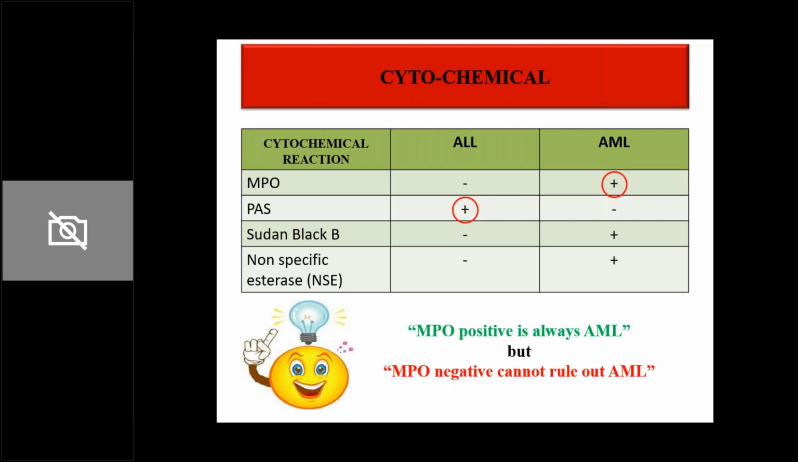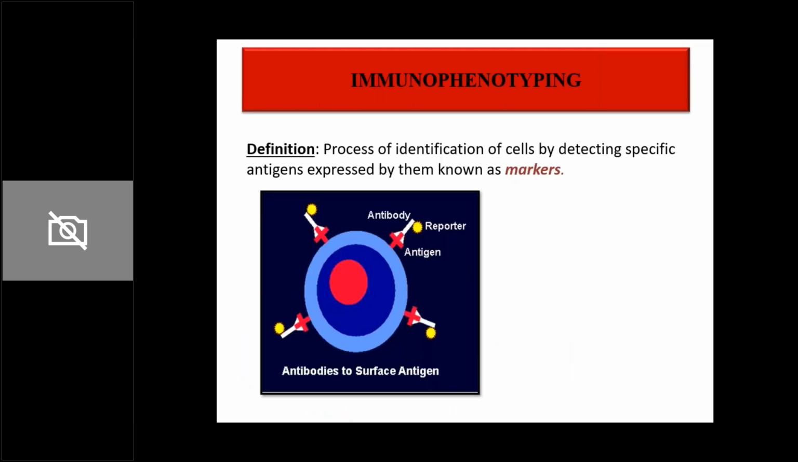This is something you should remember. Just like Auer rods. If Auer rods are present, it is definitely AML. If MPO is positive, it is definitely AML. But if it is negative, it can be either. Now, the third thing that you do on the bone marrow aspirate is immunophenotyping. So you collect the bone marrow aspirate in an EDTA tube. Okay, EDTA tube is the same tube in which you collect the blood. So in that particular tube, you collect the bone marrow aspirate.